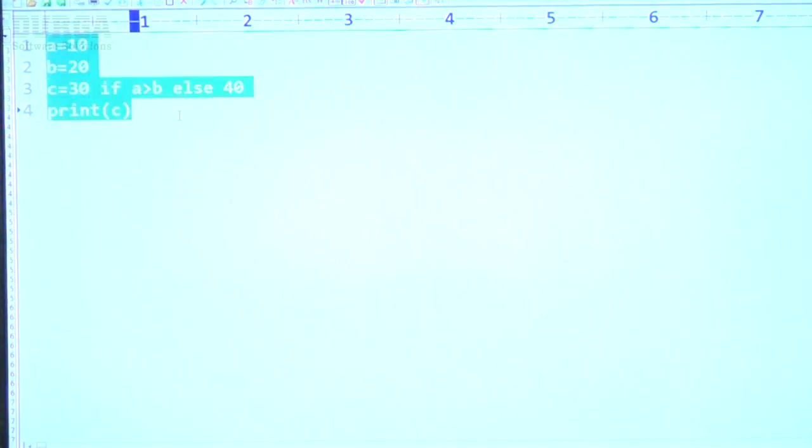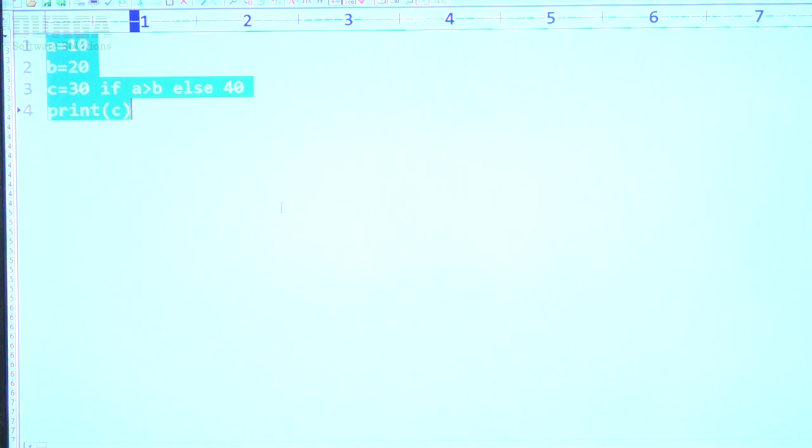What is the code? A is equal to 10. B is equal to 20. C is equal to 30 if A greater than B, else 40. Print of C. That's all. Don't worry, all these lines of code we will explain in the next sessions very clearly. It is just better to get the basic idea.